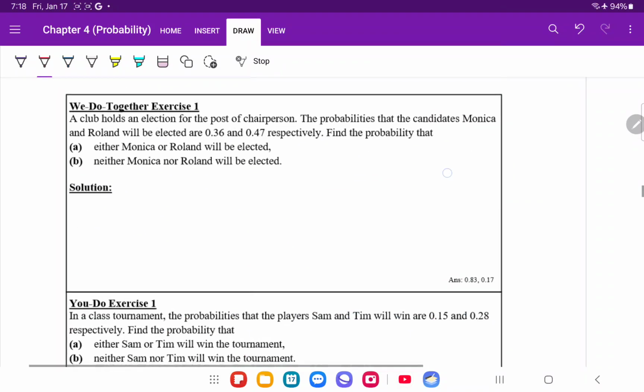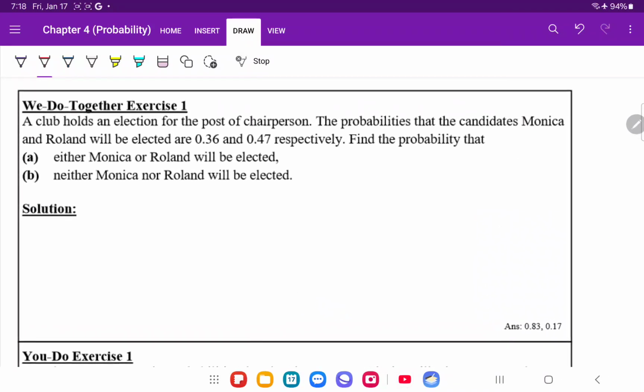Let's do some examples. We do together exercise 1. A club holds an election for the post of 1 chairperson only. So candidates Monica and Roland, if they are elected, the probabilities that they will win are 0.36 and 0.47 respectively. Find the probability that either Monica or Roland be elected.